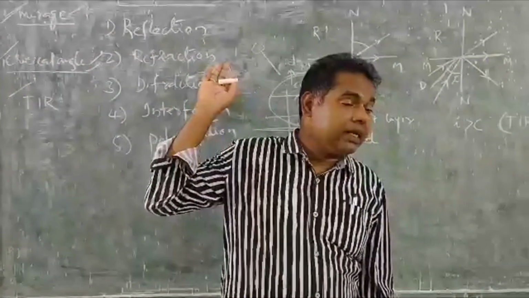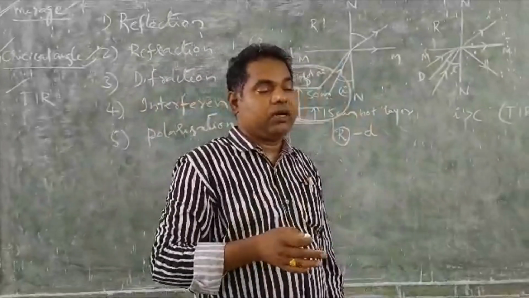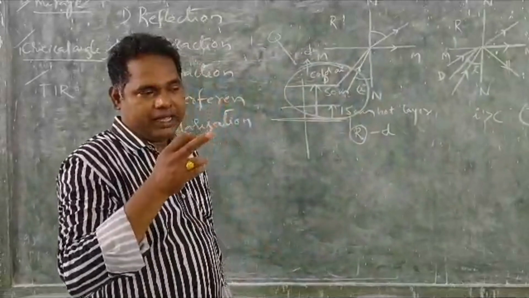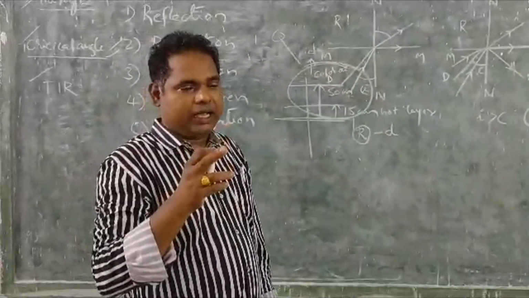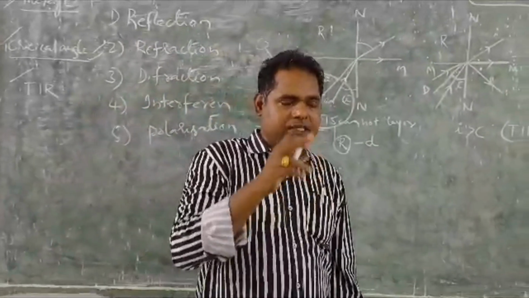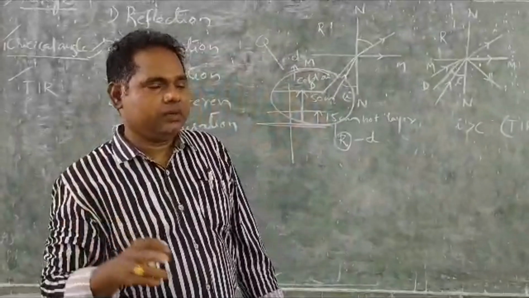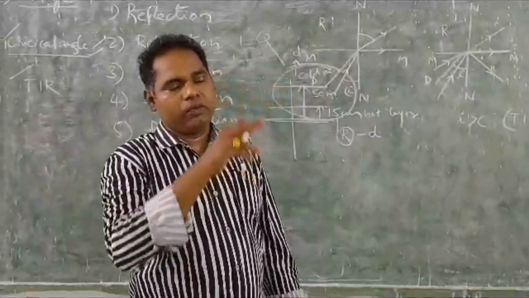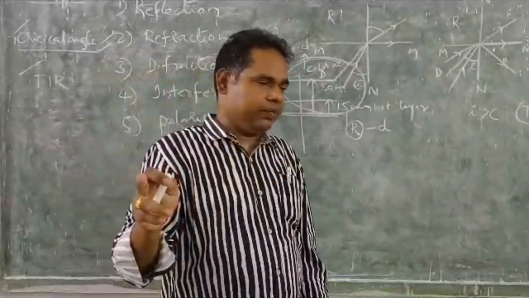But in total internal reflection, what have we learned? When the light ray enters from denser medium to rarer medium, at a particular angle of incidence, that is the critical angle, the light ray grazes the interface. But when it exceeds the critical angle, it bounces back to the same medium. It never enters the rarer medium.